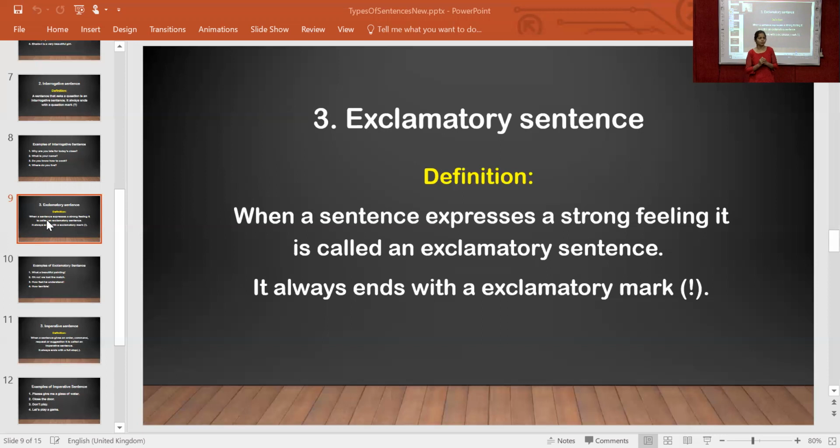If we feel insecure, we can say, oh my God, what is going on? It is called a strong feeling. This type of feeling is called an exclamatory feeling or exclamatory sentence. When we write that, we put the exclamatory mark. In an exclamatory sentence, we express a strong feeling. For an exclamatory sentence, the exclamatory mark is compulsory. So now we can see examples of exclamatory sentences.